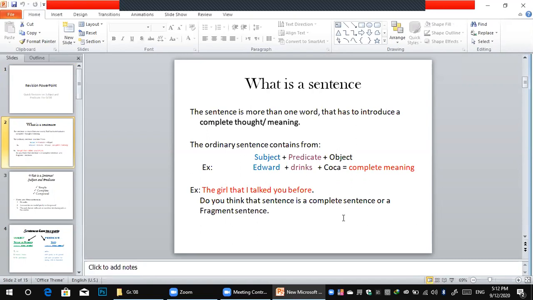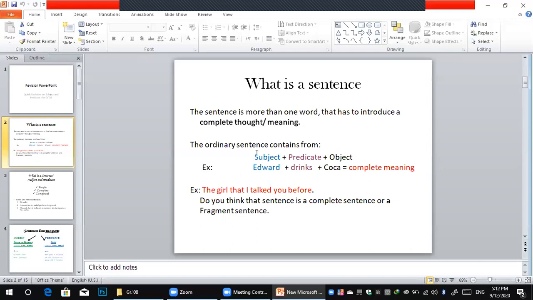The sentence is more than one word. It's an ordinary sentence that has to introduce a complete thought, a complete meaning. So it has to be produced as a full sentence.